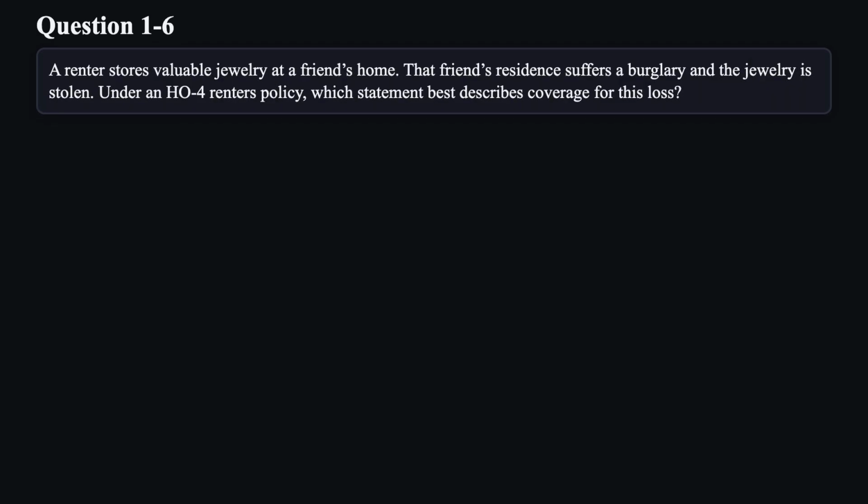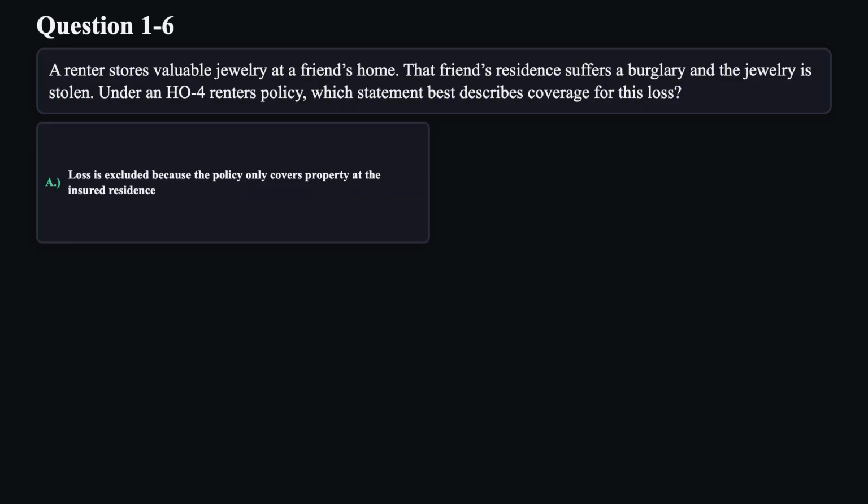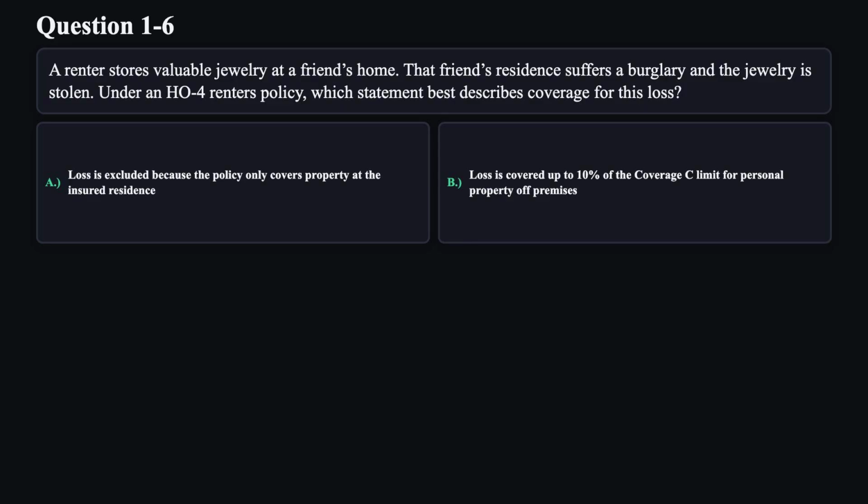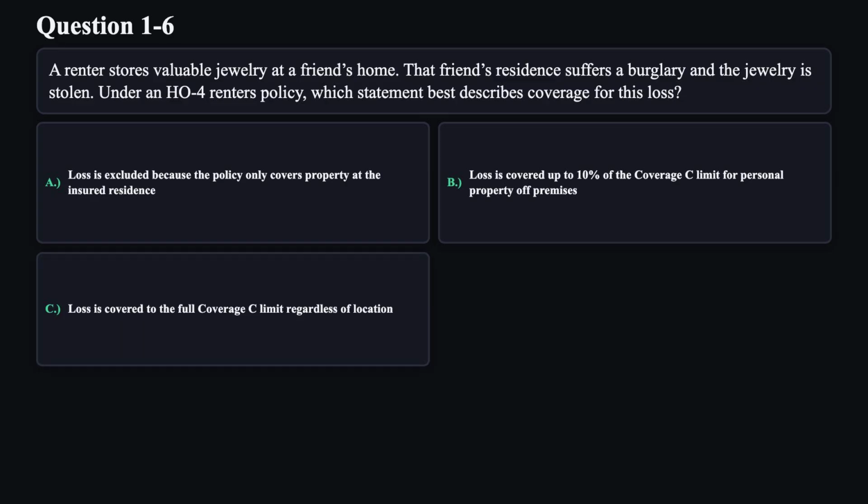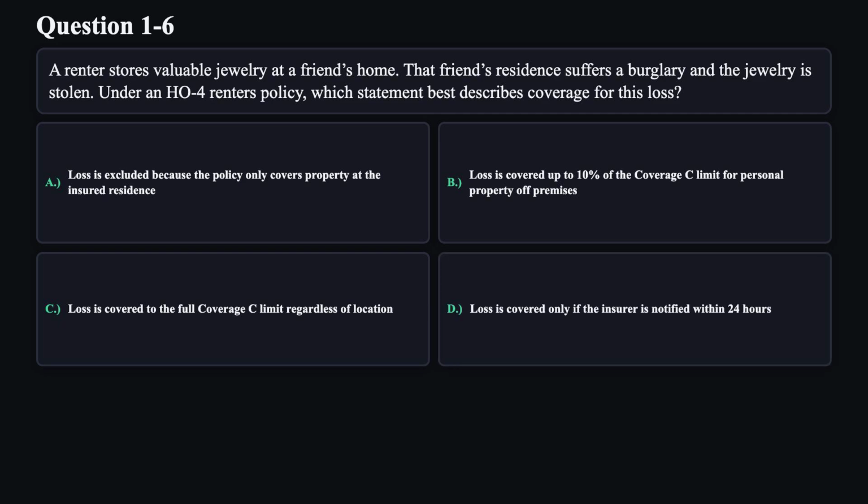Question 6. A renter stores valuable jewelry at a friend's home. That friend's residence suffers a burglary and the jewelry is stolen. Under an HO4 renter's policy, which statement best describes coverage for this loss? A. Loss is excluded because the policy only covers property at the insured residence. B. Loss is covered up to 10% of the coverage C limit for personal property off premises. C. Loss is covered to the full coverage C limit regardless of location. D. Loss is covered only if the insurer is notified within 24 hours.